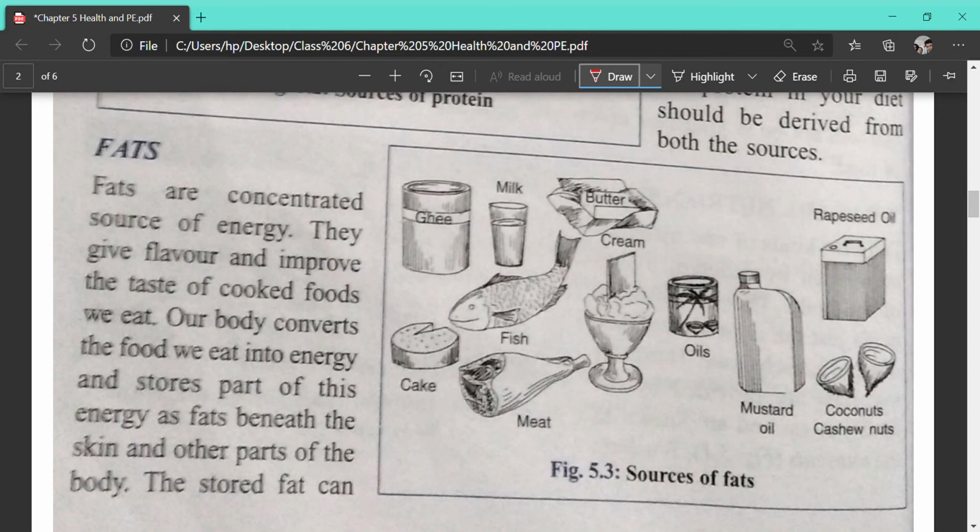Yes, ma'am. So again, fat, what is it? It gives us energy. It is a rich source of energy, and you should remember that it gives double the energy that is given by carbohydrate.